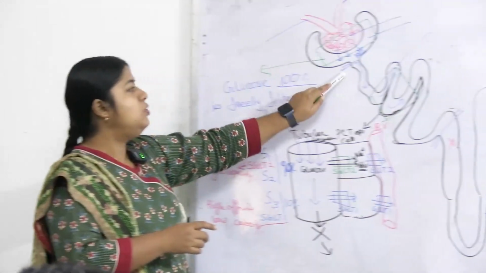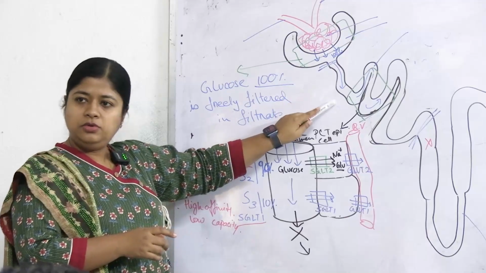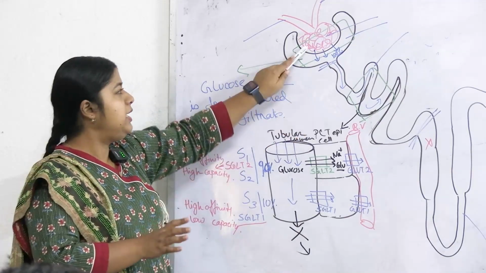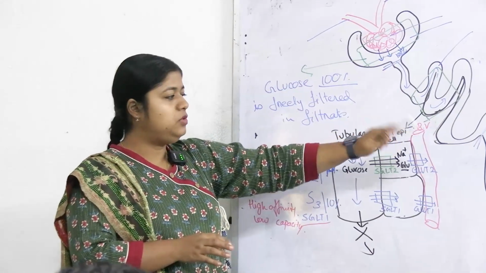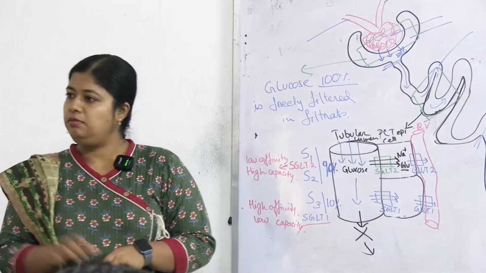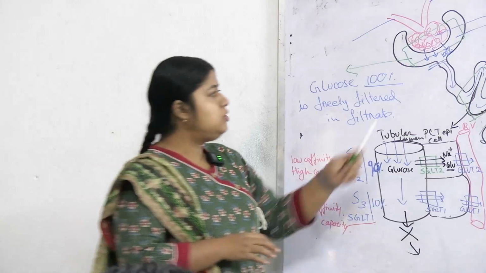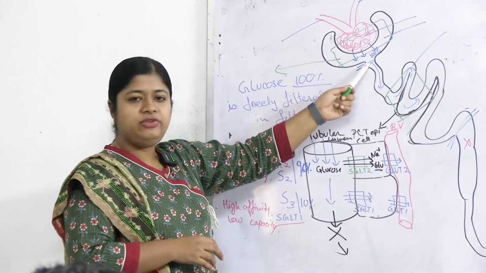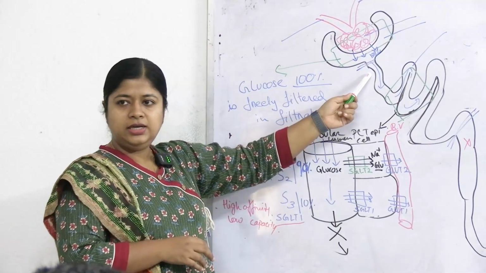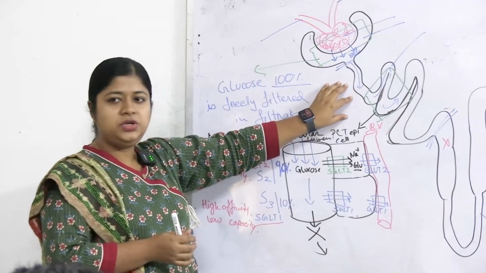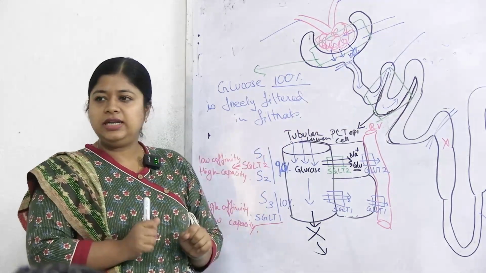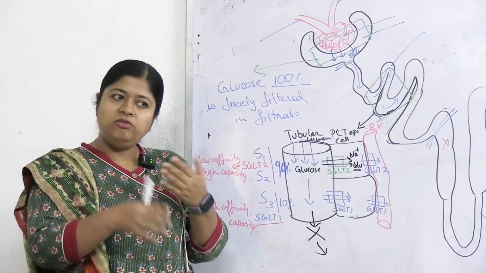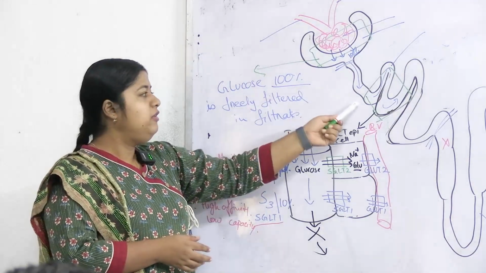Another person whose nephron is alright, whose PCT is working fine, but whose blood glucose level is much higher, suppose 200 milligram per dl. Everything is getting filtered, all the glucose is getting filtered, but the transporters that are there are getting saturated. So the overload of glucose will lead to excretion of glucose in urine.